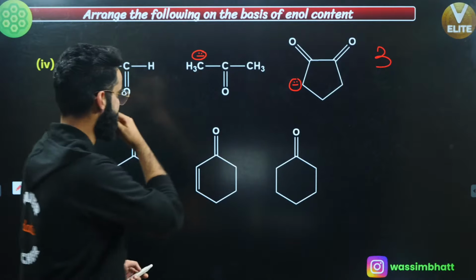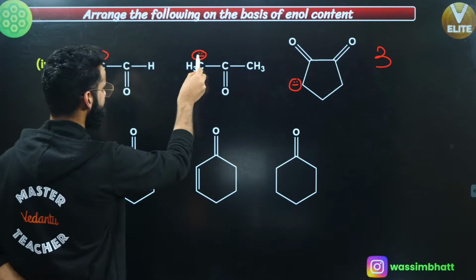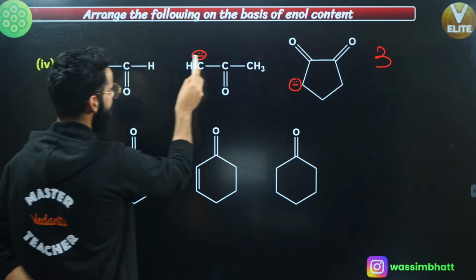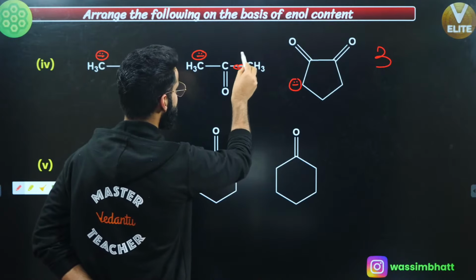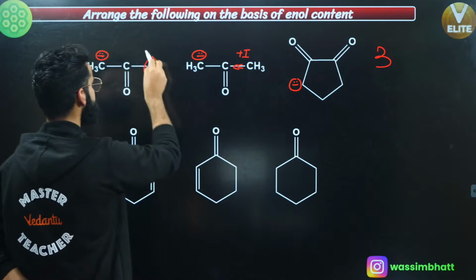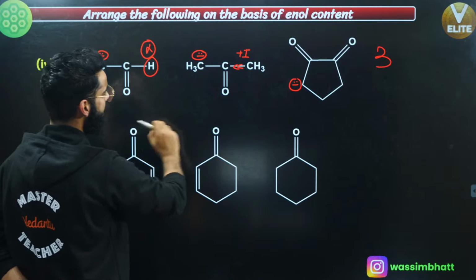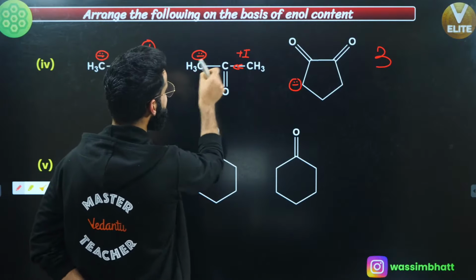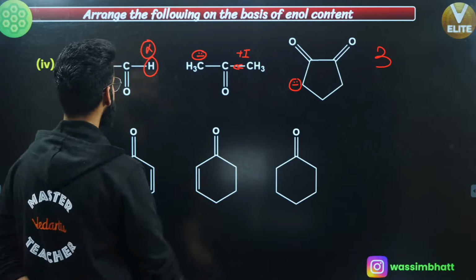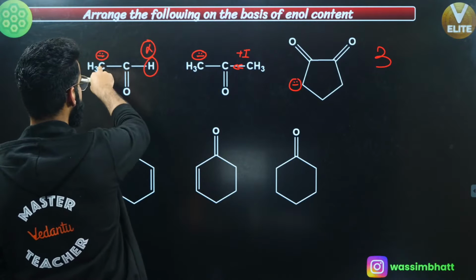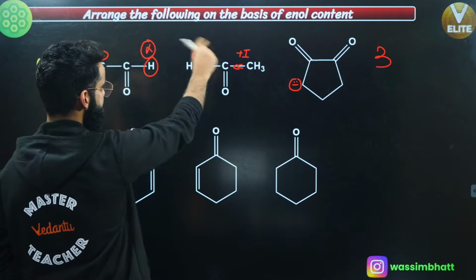Now talking about the first and second. See, this negative charge on the carbon, negative charge on the carbon, right? Over here, this CH3 will show plus I effect. Right here, you've got hydrogen. It's not going to show any sort of effect, right? Okay, and negative charge is destabilized by plus I effect. We know it. So the stability of the negative charge on the first carbon is going to be more than that of the second one, right?